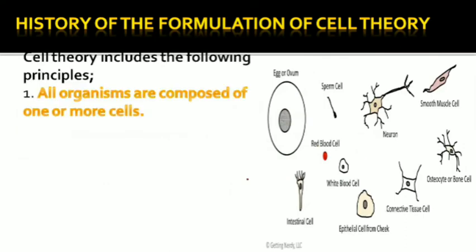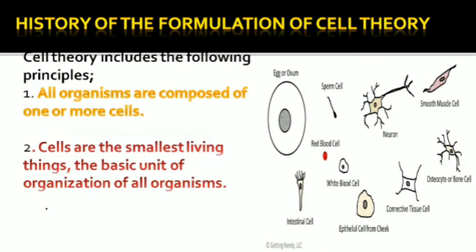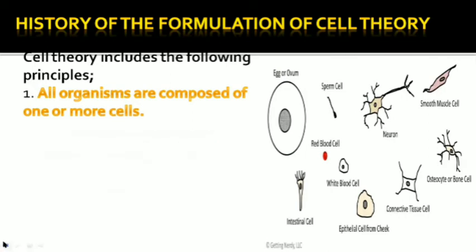So you can see here cell theory in its original form, now in its developed form. All organisms are composed of one or more cells.